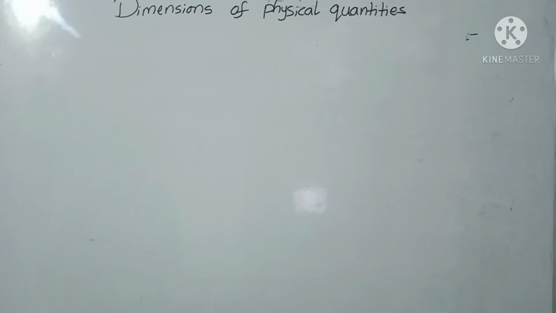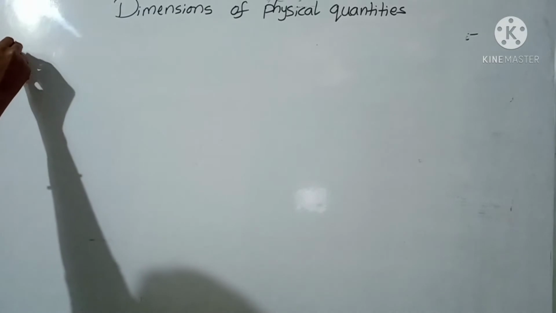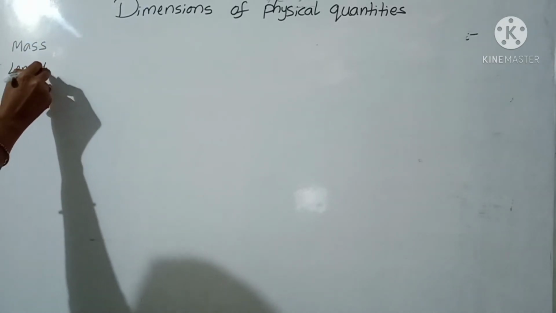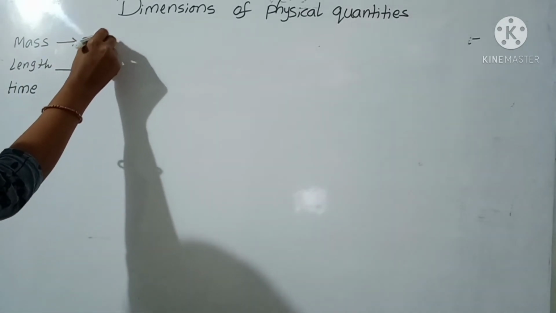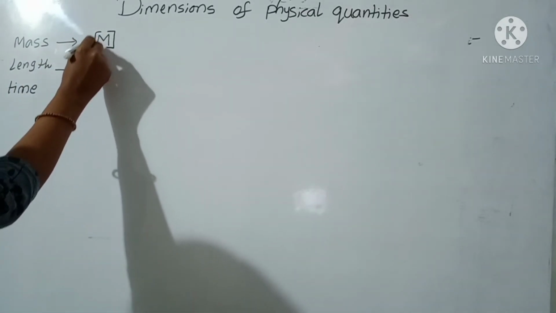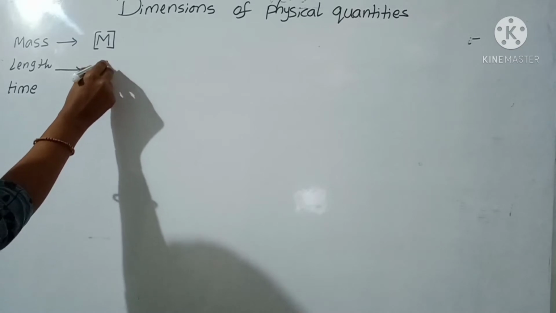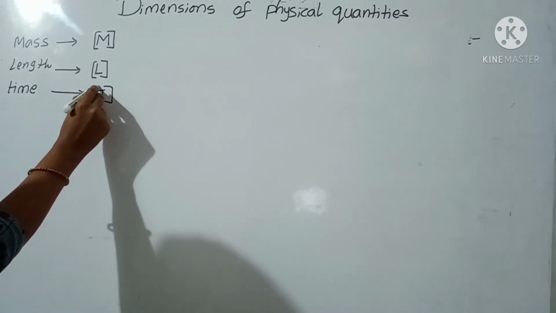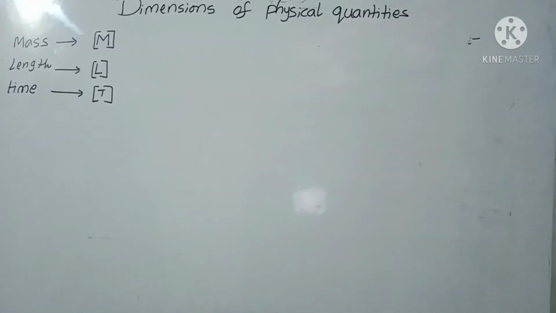Video I'm going to tell the dimensions of physical quantities. In mechanics, generally we have the three base quantities. So what are the three base quantities? Mass, length, time. So M we can write in enclosed square brackets, L we can write like this, and time T. So now we can write the dimensions of physical quantities.